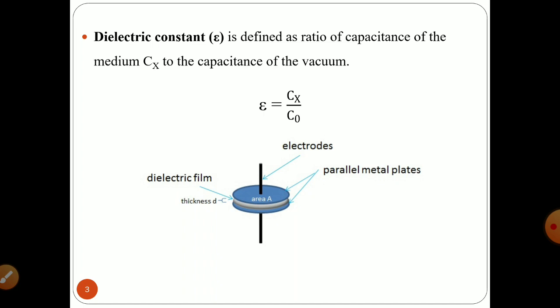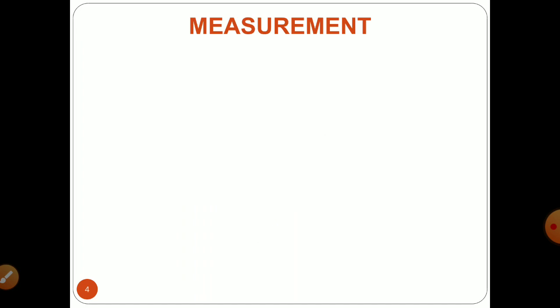So the ratio of these two capacitances, Cx and C0, will give you the dielectric constant, and as I said earlier, both are the same quantity, the capacitance, so the ratio becomes a unitless quantity. Let's see how you can actually measure the dielectric constant.